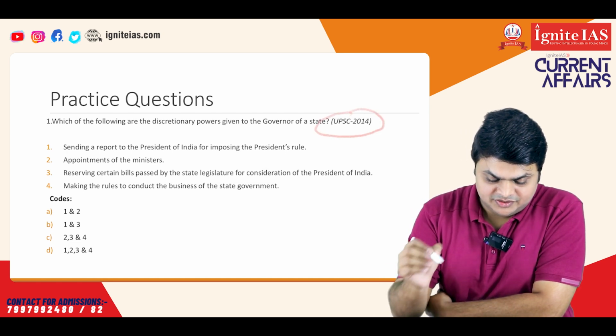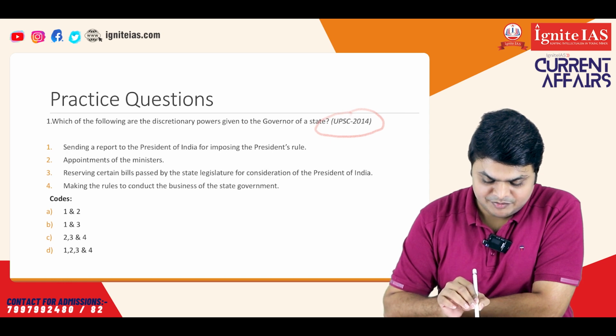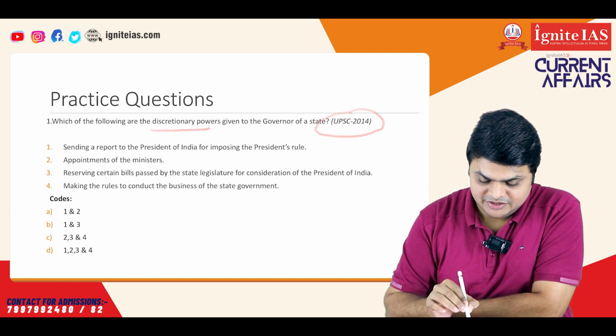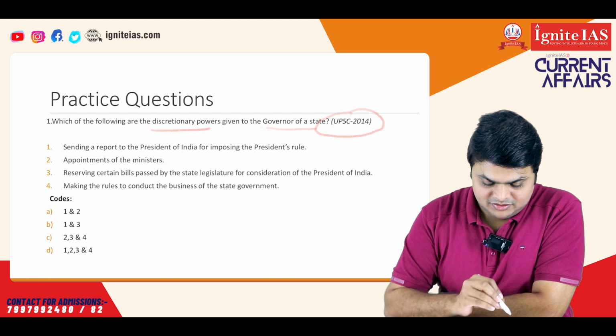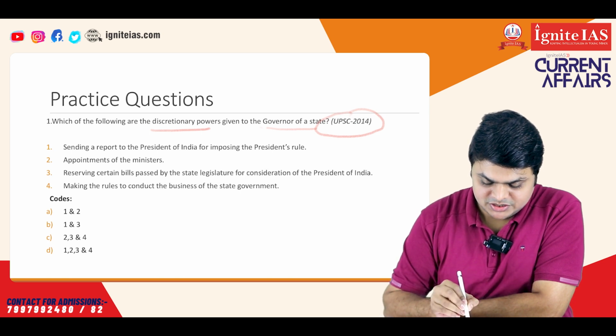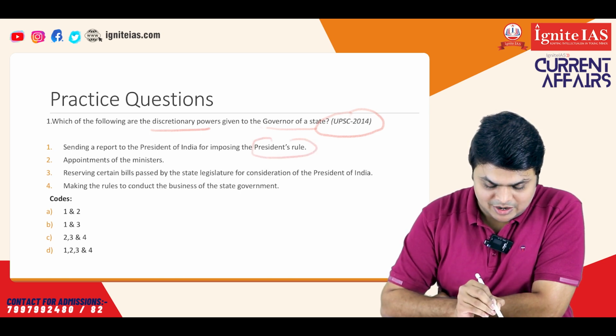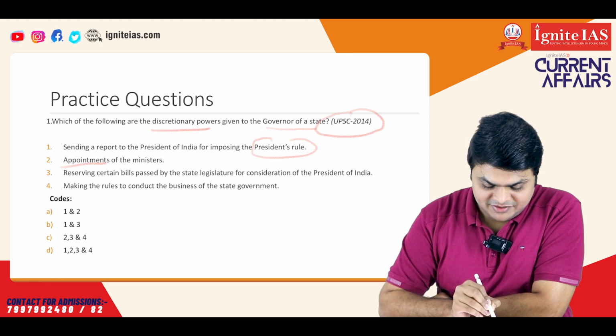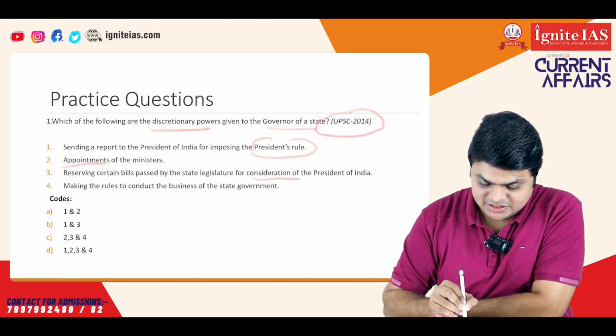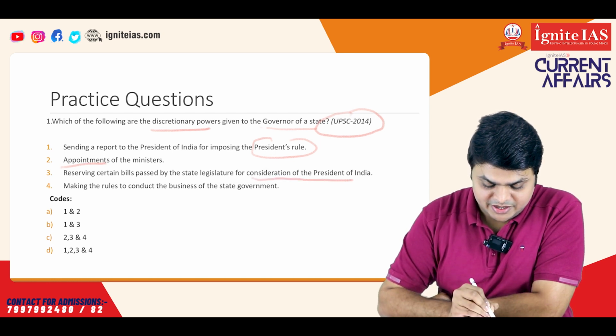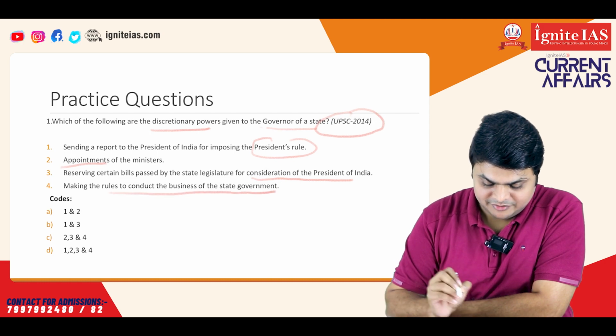The first question is, which of the following are discretionary powers given to the governor of a state? First is sending a report to the president for imposing the president's rule. Second is appointment of ministers. Third is reserving certain bills passed by the state legislature for consideration of the president of India, and fourth is making rules to conduct the business of the state government.